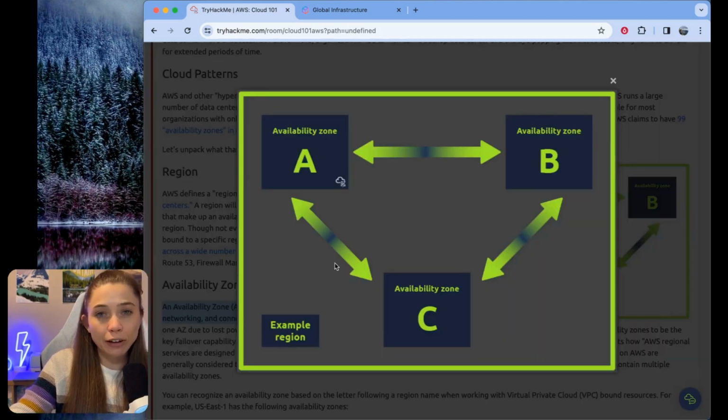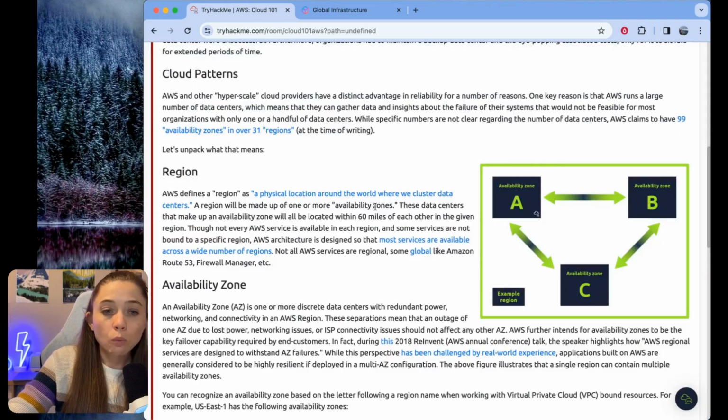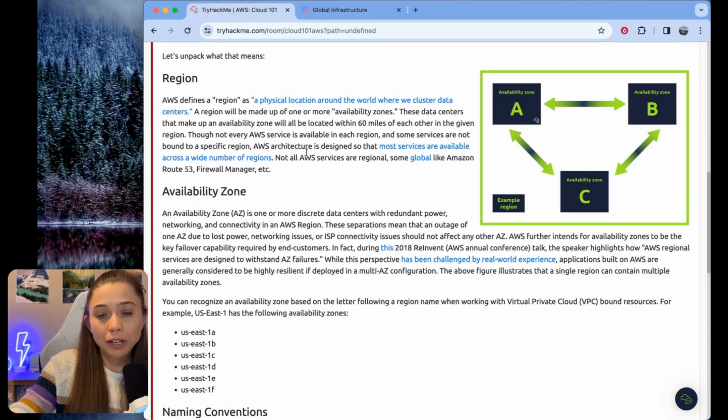And then we've got this diagram of an example region. In this one example region, we've got availability zone A, availability zone B, and availability zone C. And in each of these availability zones would be at least one data center, probably more. We're talking about reliability in this room here, right? And when you really think about it, it makes sense because there's redundancy throughout. Data centers are redundant within an availability zone.